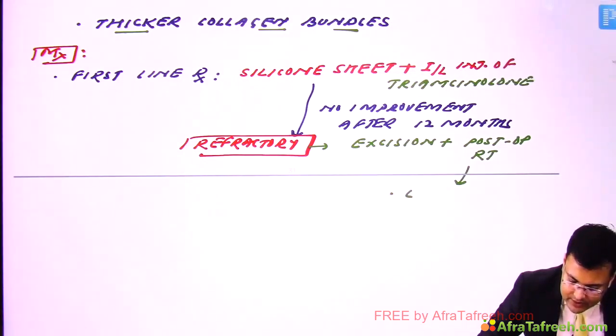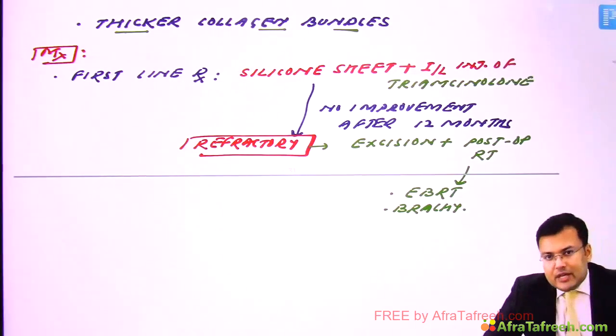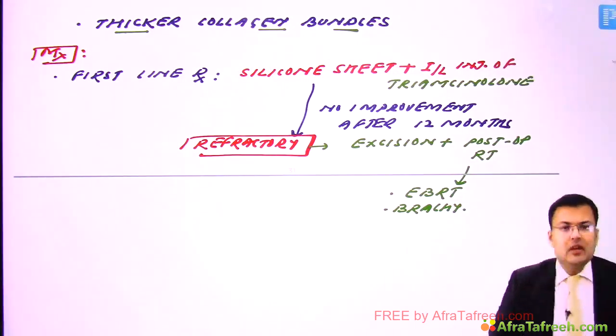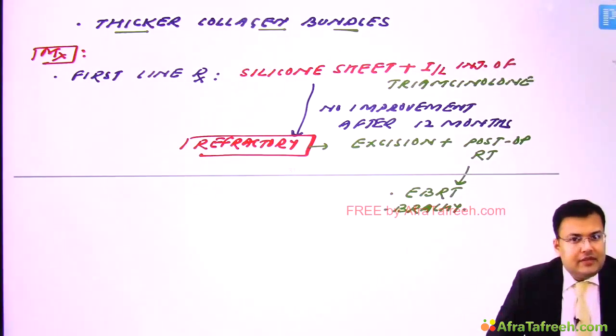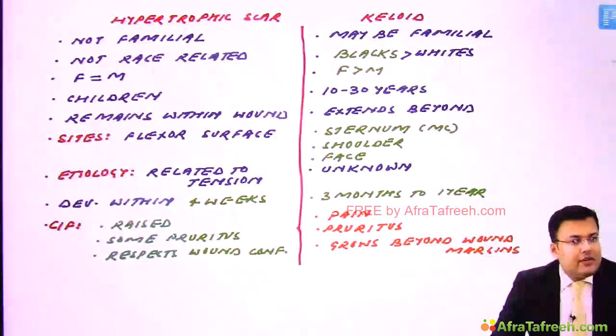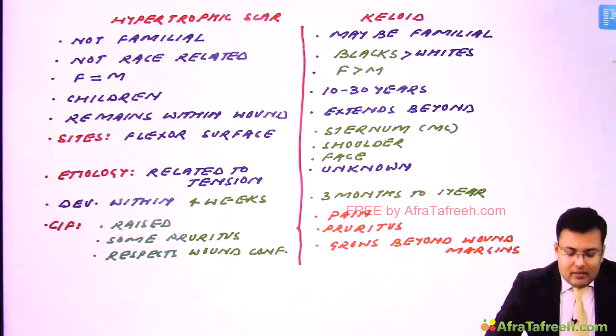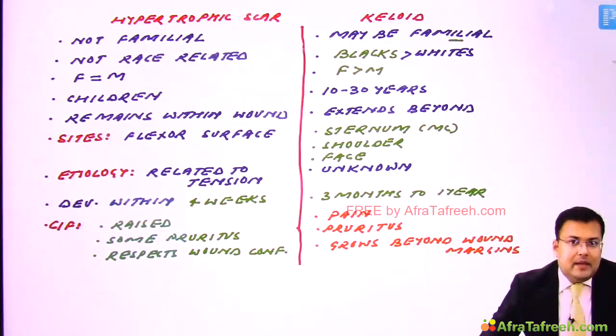And what are the options? We go for external beam radiotherapy or we go for brachytherapy. So these are the treatment options for keloid. In exams, hypertrophic scar and keloids are frequently asked. So let's see what are the differences between hypertrophic scar and keloid. See, hypertrophic scar is not familial, but keloid can be familial.